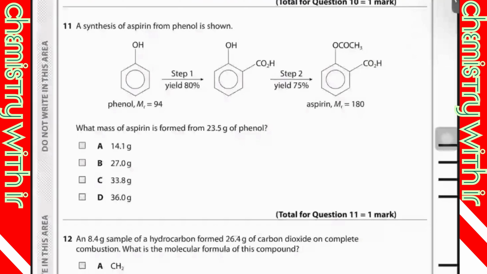23.5 is the theoretical yield, so we can find the actual yields using the information in the diagram.